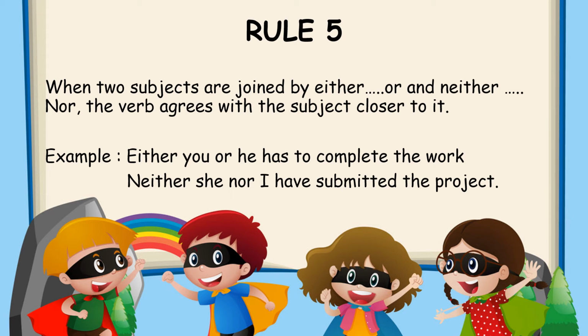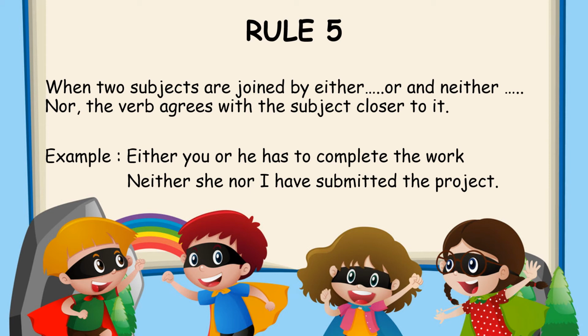Example, either you or he. So which is closer to the verb? He is closer to the verb. So thus it will agree with the second subject. Either you or he has to complete the work. If it was you, then it would have become have. So we are agreeing with he, that is why it became has.